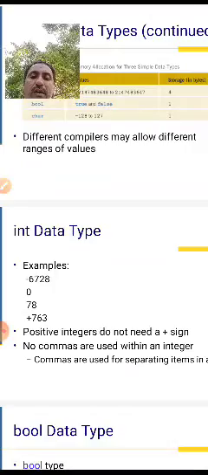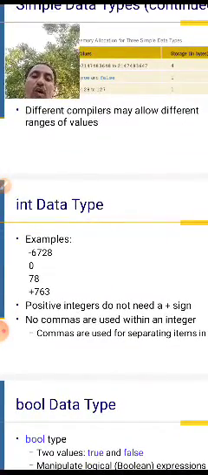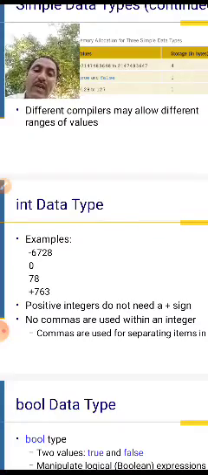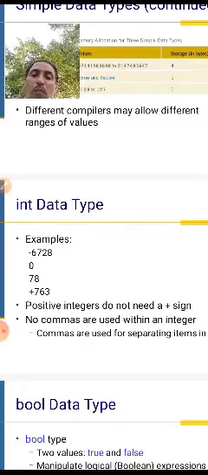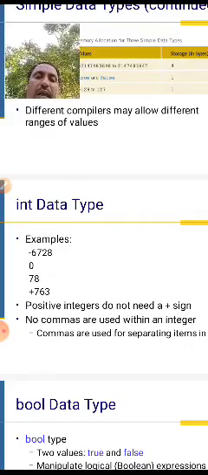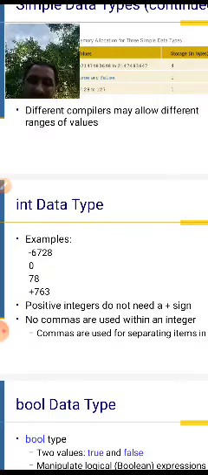And int. For example, give the values of a number, plus values or minus values. A positive integer does not need a plus or minus sign.